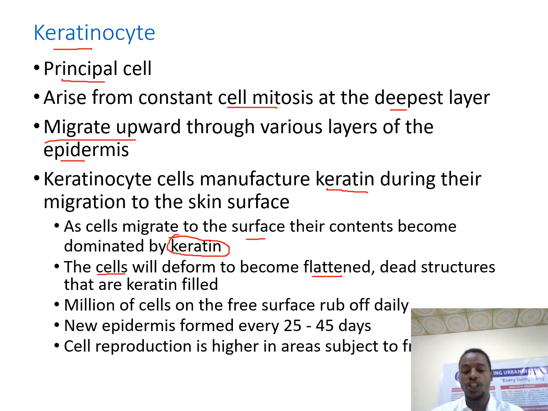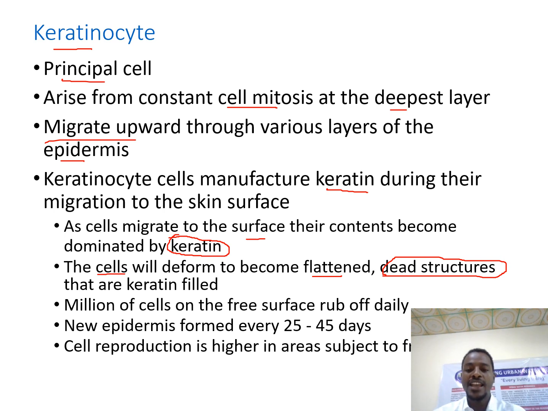At the base, they are cuboidal or columnar in shape, but when they move up to the surface, they become squamous kinds of cells. Their cytoplasmic content disrupts, and the cells die. So we have dead keratinocyte cells over the surface of the epidermis.